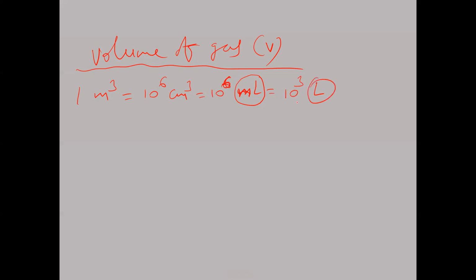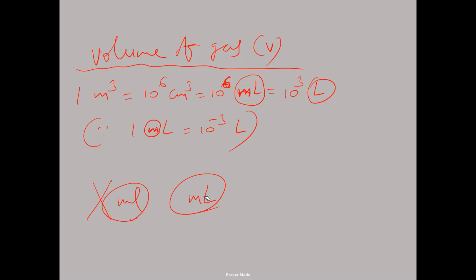Remember, since 1 ml is equal to what? 10 power minus 3 liters. Here milli means what? M means milli. Milliliter: generally we write the small m, but we should not write small m small l. We have to write small m capital L. This is milliliter. Here milli means how much? 10 power minus 3 is called milli. So 1 milliliter means 10 power minus 3 liters, right? So this is correct here.